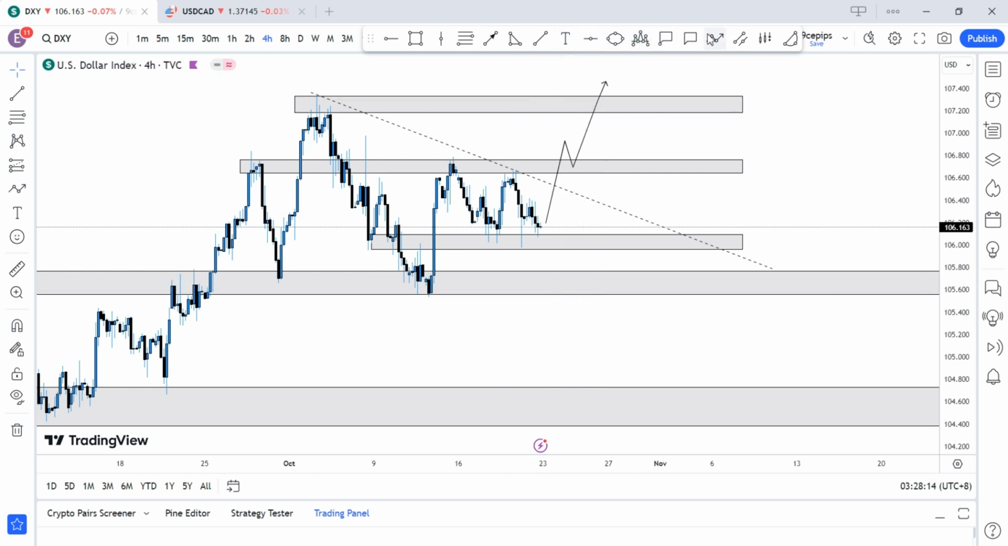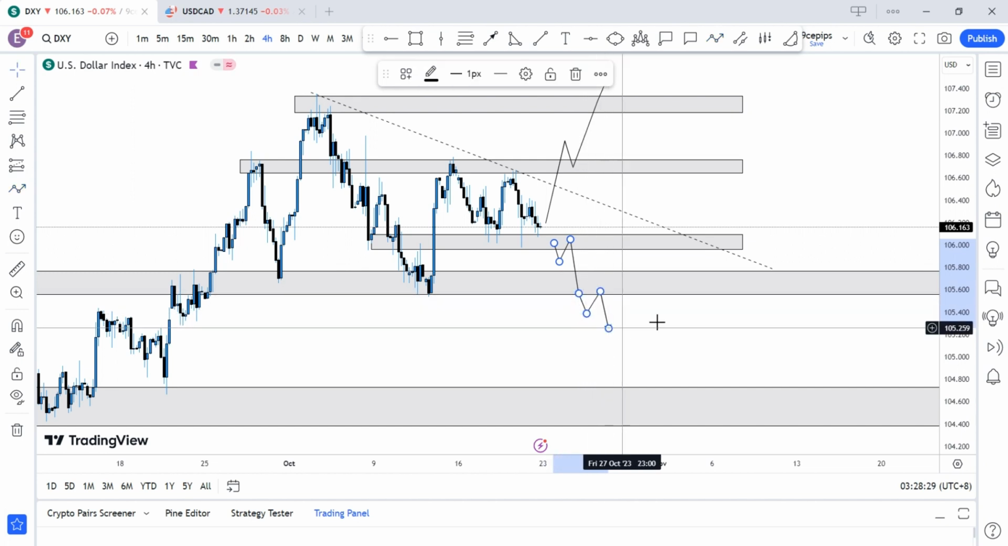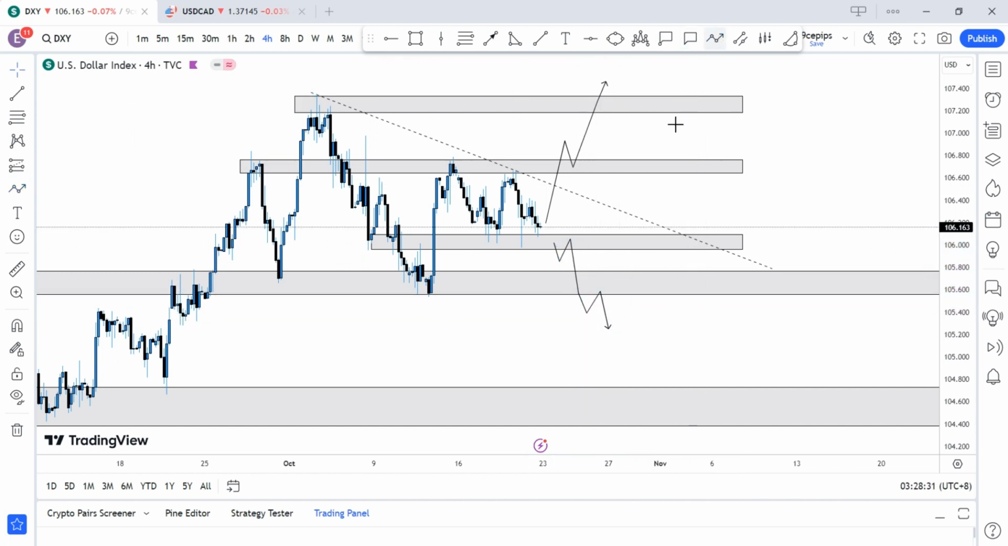Other than that, we might see price break below here, reject, maybe showing that it really wants to go to the downside. We see price come back to 105.50, and if it breaks it, then we might see price continue to the downside, but that's not my main bias. And the last one is for price to probably break and fake out into this region, come here to form another rejection before it continues to the upside. So three things.